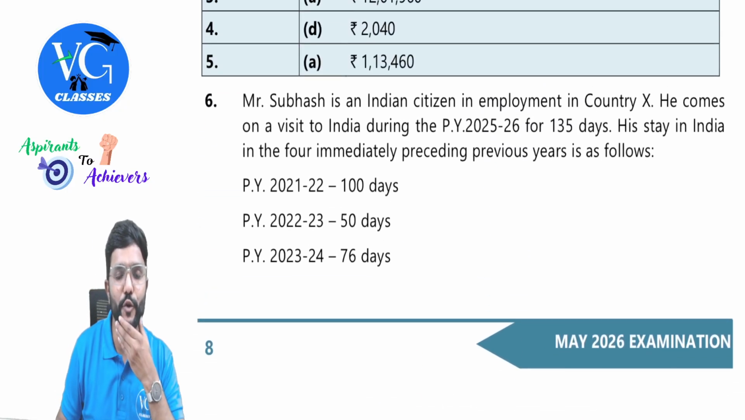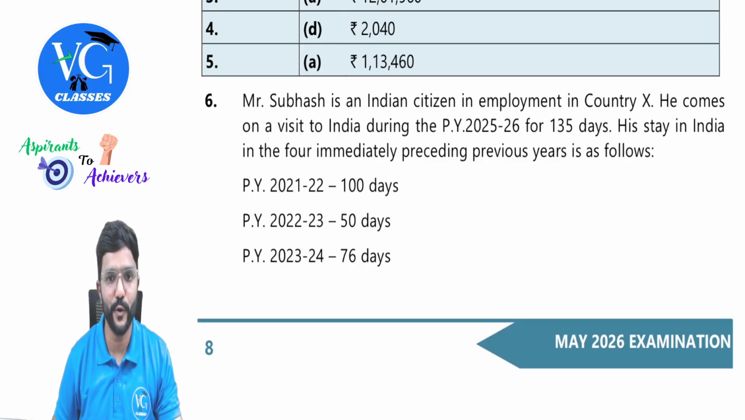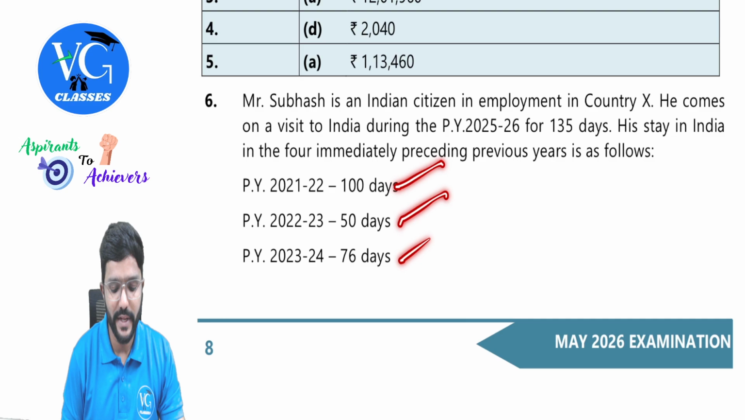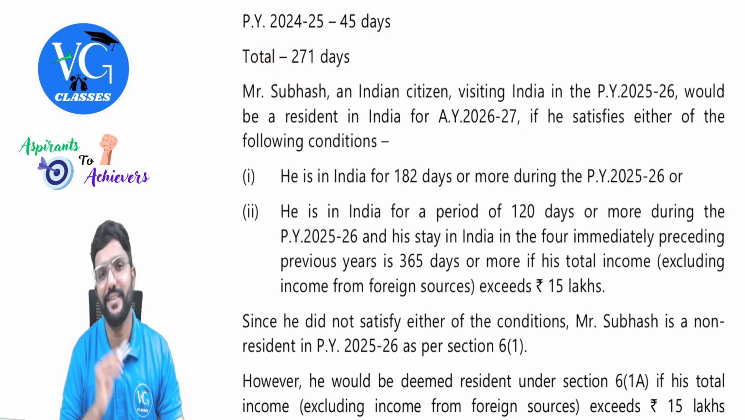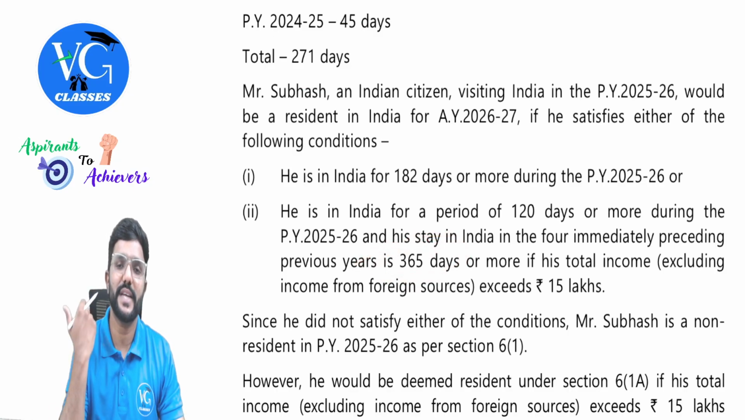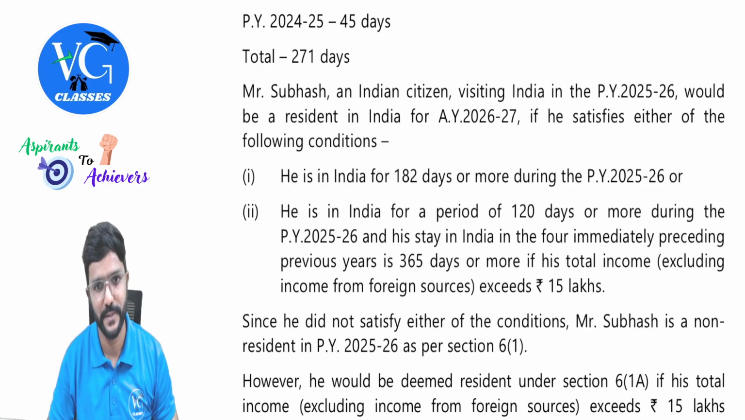His stay in India in the 4 immediately preceding previous years is as follows. So 100, 50, 76 and 45. Total comes to 271. Whereas here it is 365. So second condition also ruled out, guys.